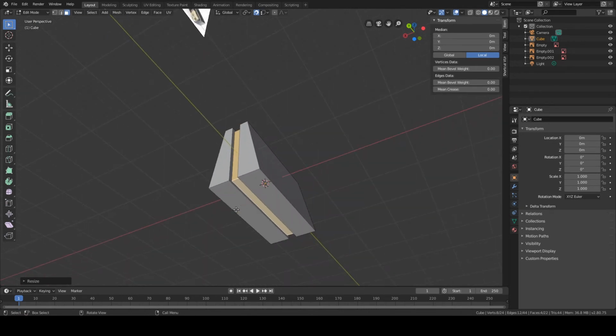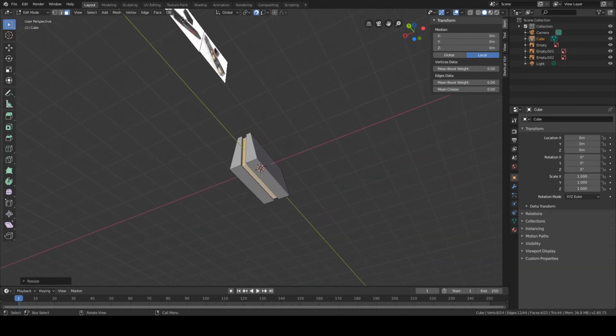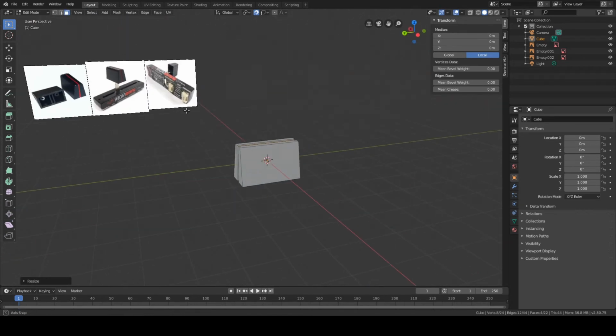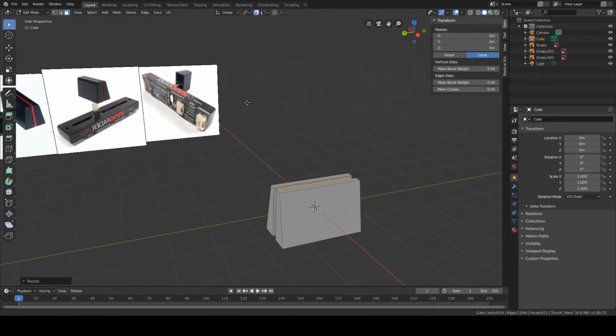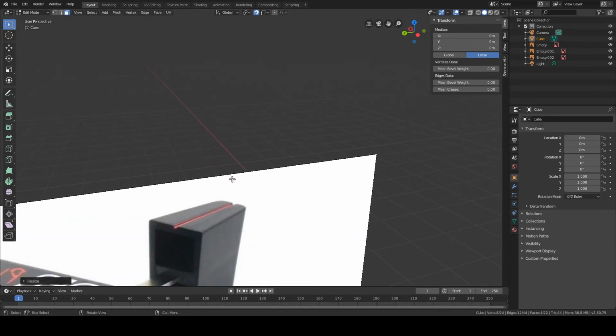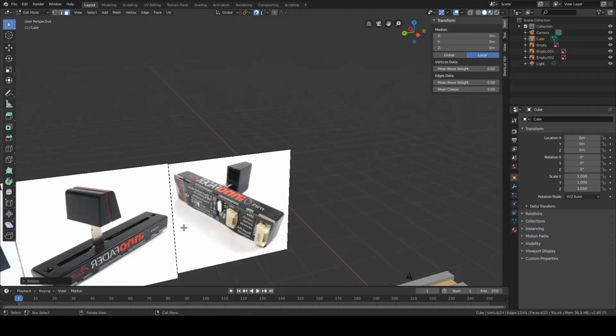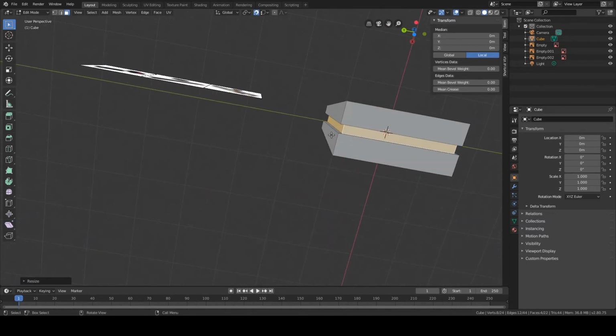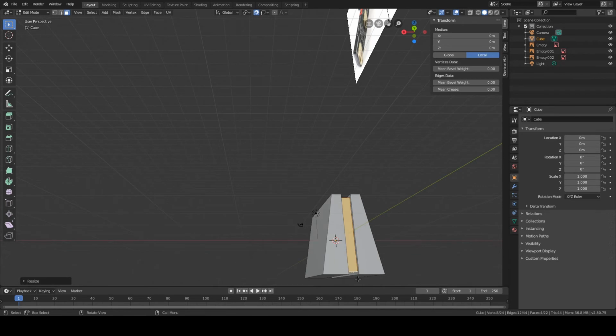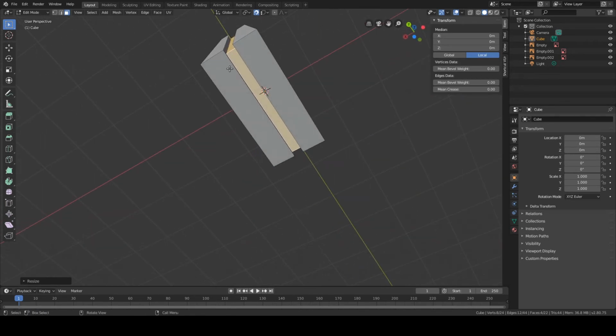So what we're going to do now is, if you look at the picture, we see that this line is nice and flush on the bottom, and in our case that is not the case.